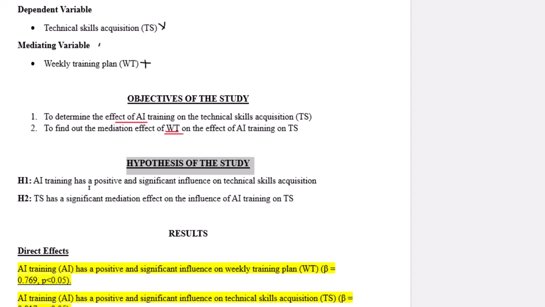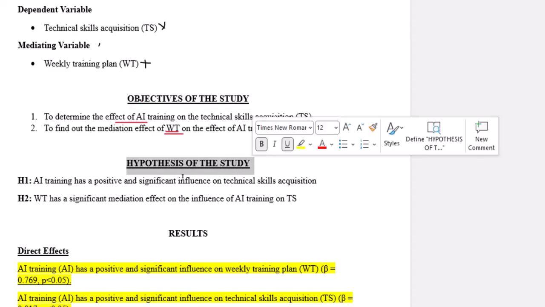Hypothesis 2 is that WT, our mediating variable, has a significant mediation effect on the influence of AI on TS. So from these two objectives, we develop two hypotheses.